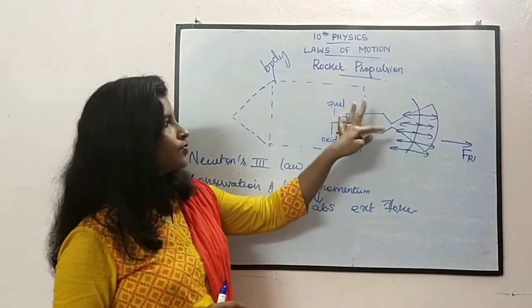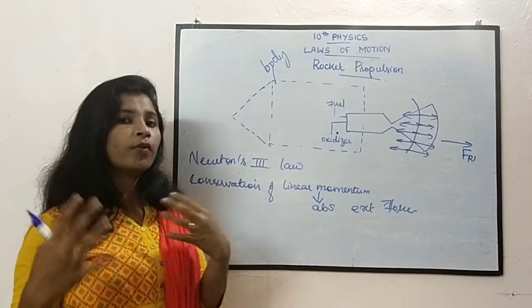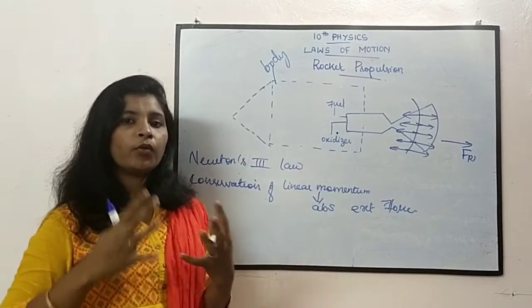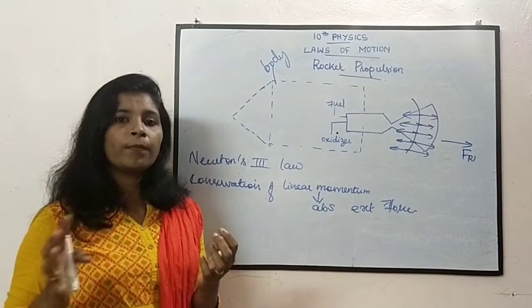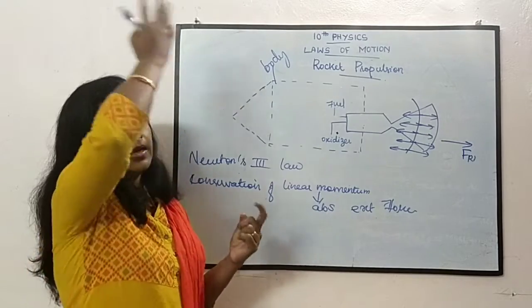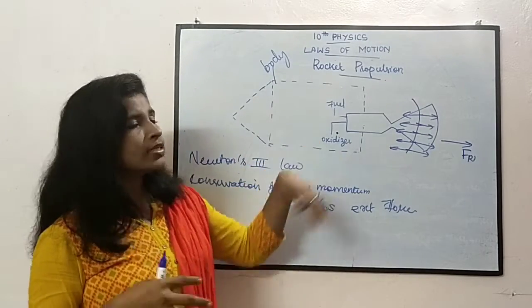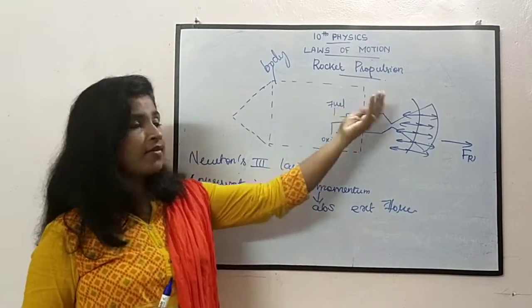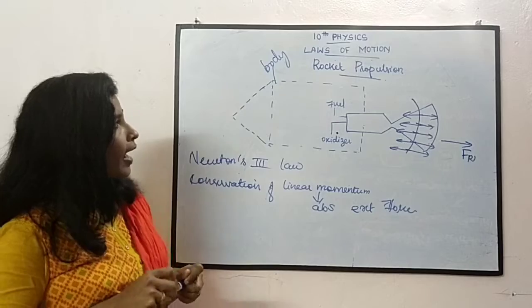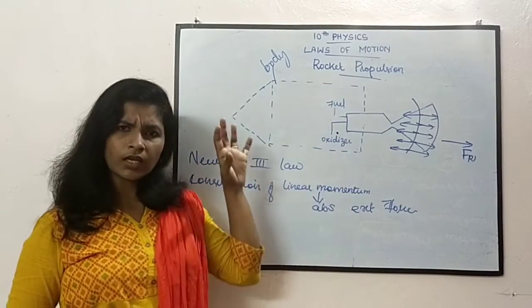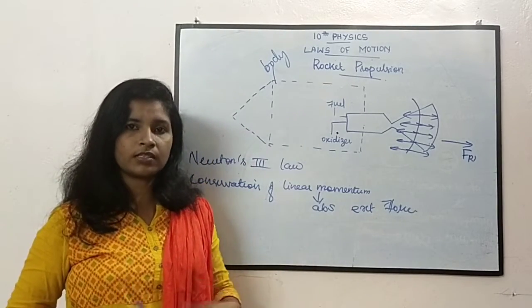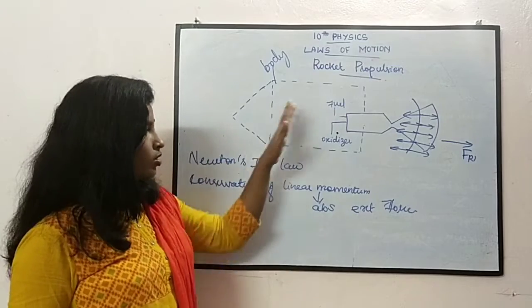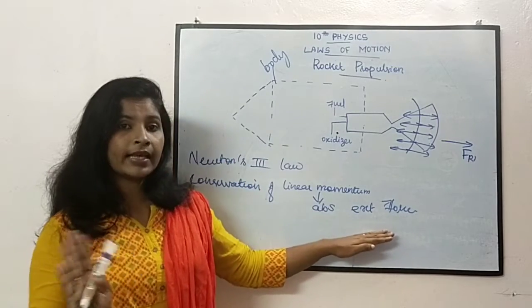So whenever this fuel goes up, what happens? It burns and keeps going outside. Okay, so as it goes outside, what happens? You will go up. Okay, so when this fuel is burning, combusting, it is going out as air. So what happens? This gas keeps going out, right? So what happened to the rocket? The rocket will lose its weight. Okay, lose its weight. Here also you can see that we are not applying any external force.